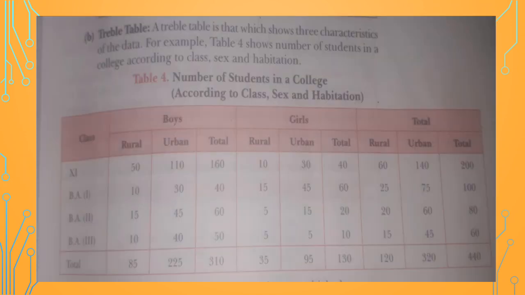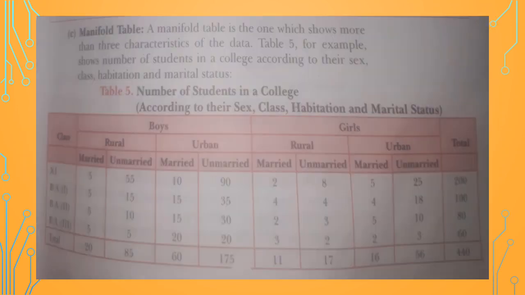Next is the treble table, where three characteristics are to be shown. The data is divided into three characteristics, like here in an example. Firstly it was divided class wise, then it was divided into boys and girls, and then among boys and girls they are divided into rural and urban, meaning location wise. Clear? Last is manifold classification, where more than three types of characteristics are shown.